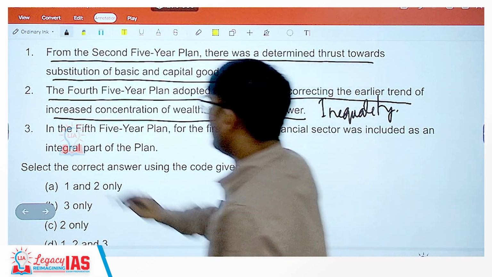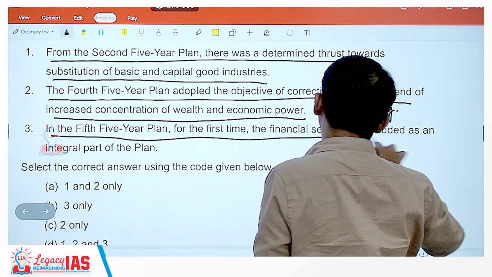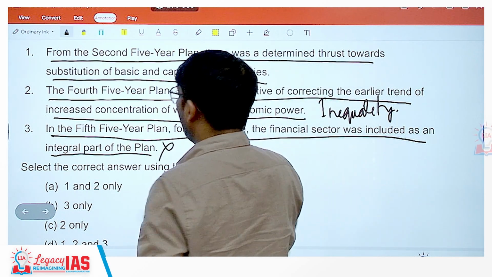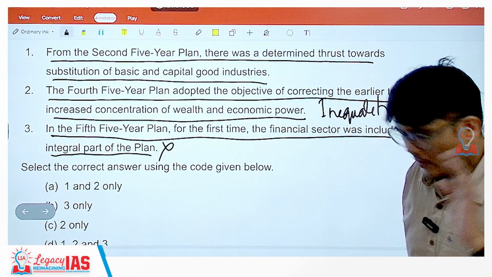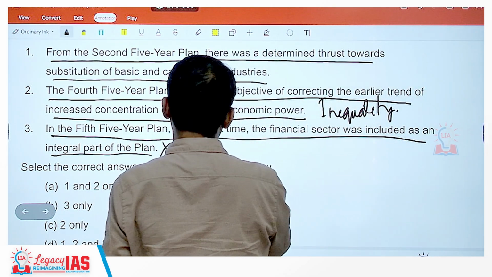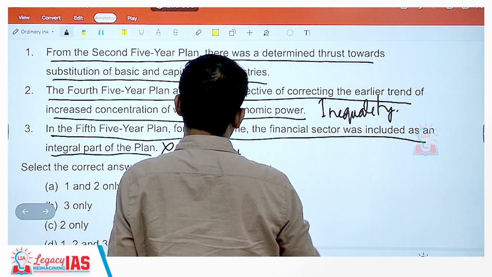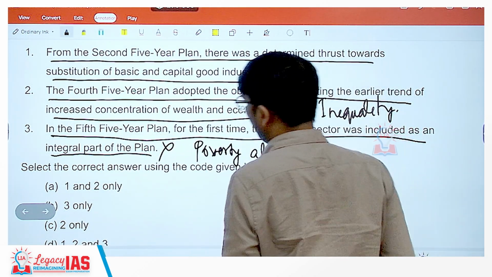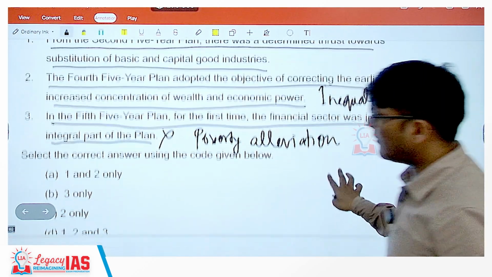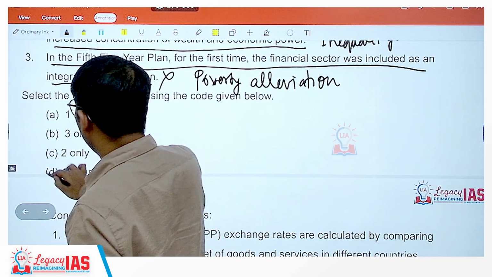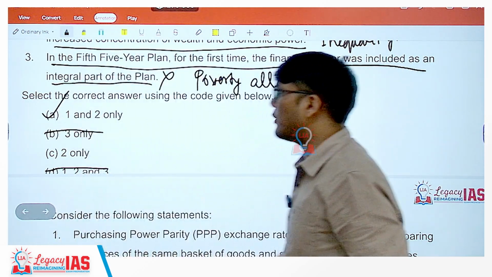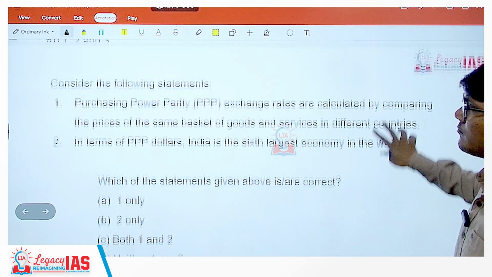Yes. In the fifth 5-year plan, for the first time, the financial sector was included as an integral part of the plan. No, this happened later on. So here what happened? Here it was talking about poverty alleviation. Removing poverty, garibi hatao. So statement 3 is wrong. Since statement 3 is wrong, this is wrong, this is wrong, 1 is correct. So 1 and 2 would be the correct answer here.